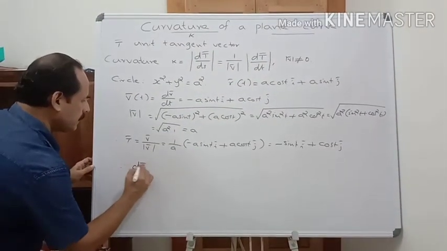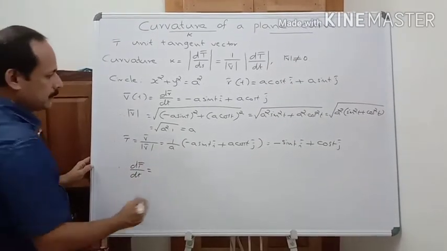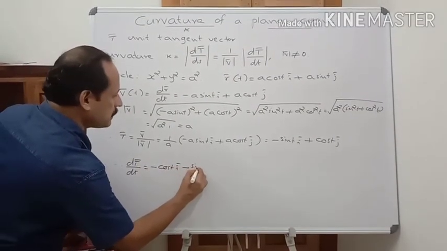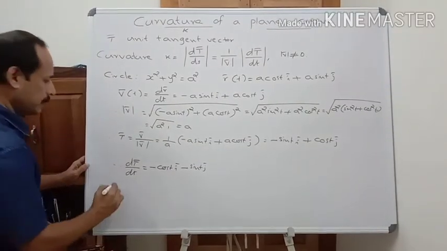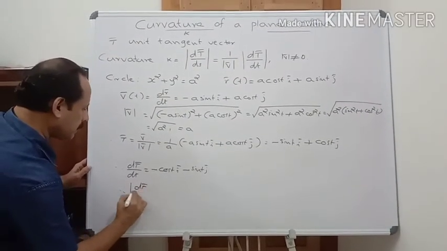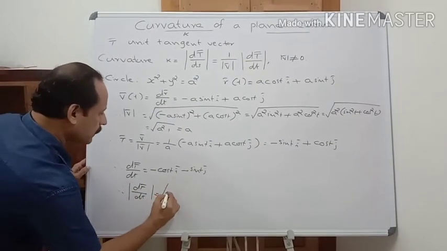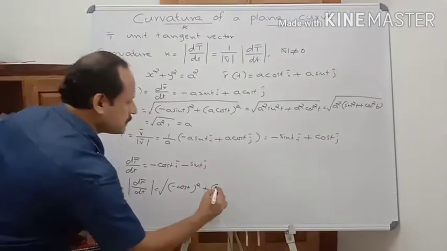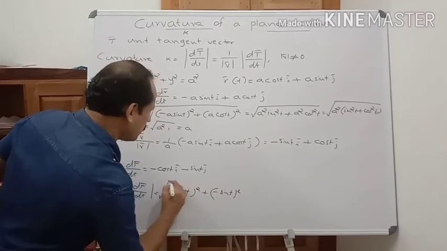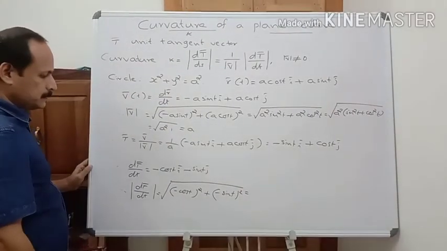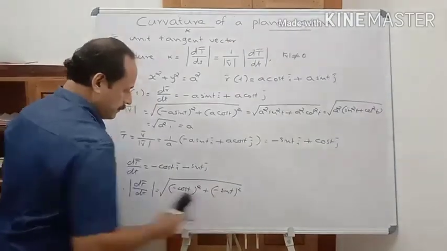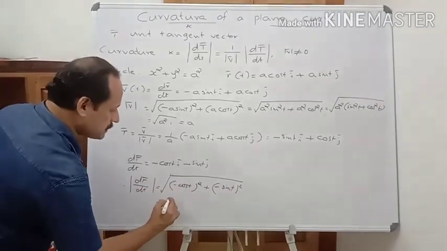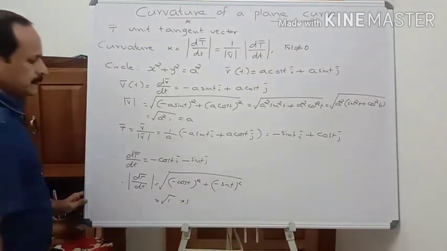Therefore dt bar by dt equals the derivative of this with respect to t, that is minus cos t i bar minus sin t j bar, and therefore mod dt bar by dt equal to root of minus cos t whole square plus minus sin t whole square, which is root of cos square t plus sin square t, that is 1.